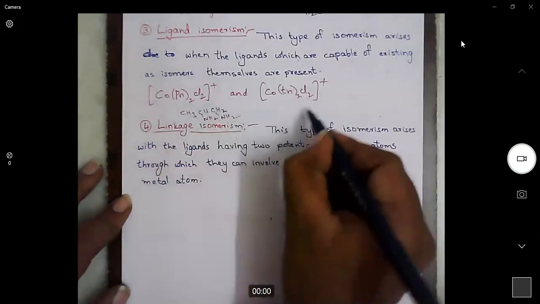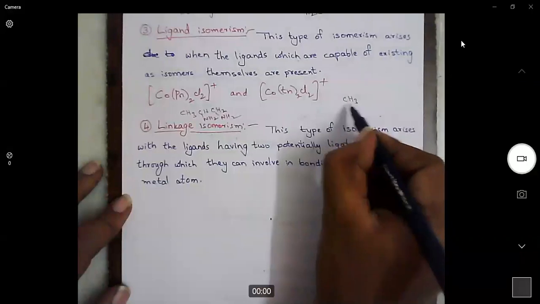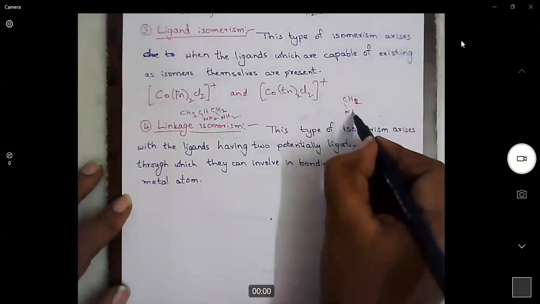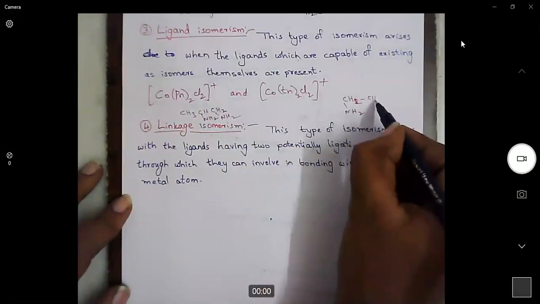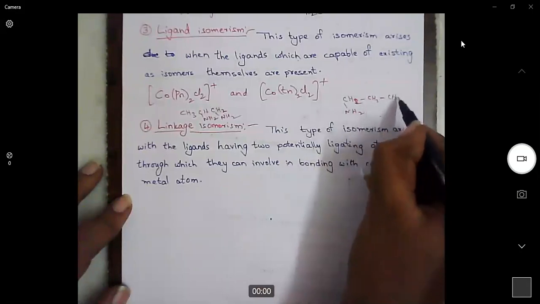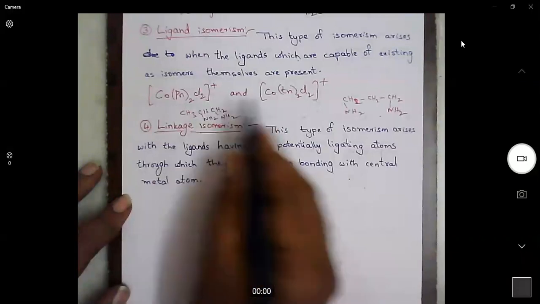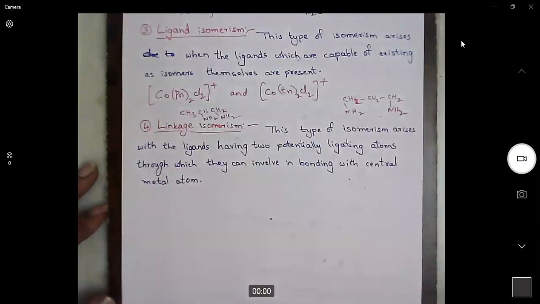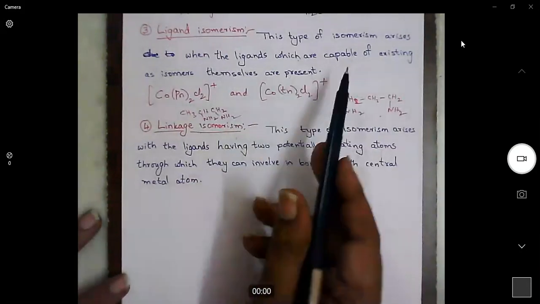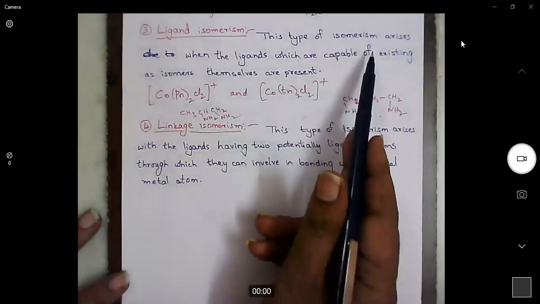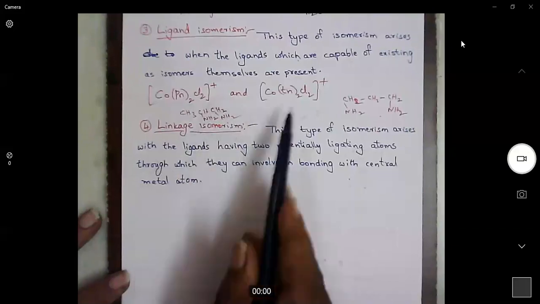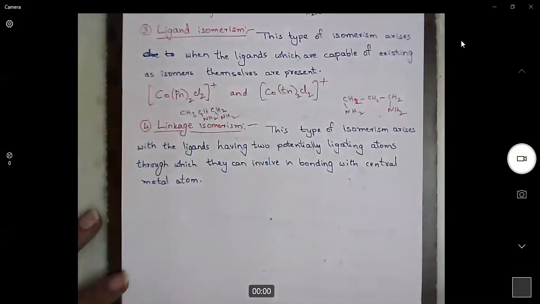If these two ligands are present in complexes, then these complexes will exhibit ligand isomerism. So that means if ligands can exist in different isomeric forms, then these complexes will exhibit ligand isomerism.